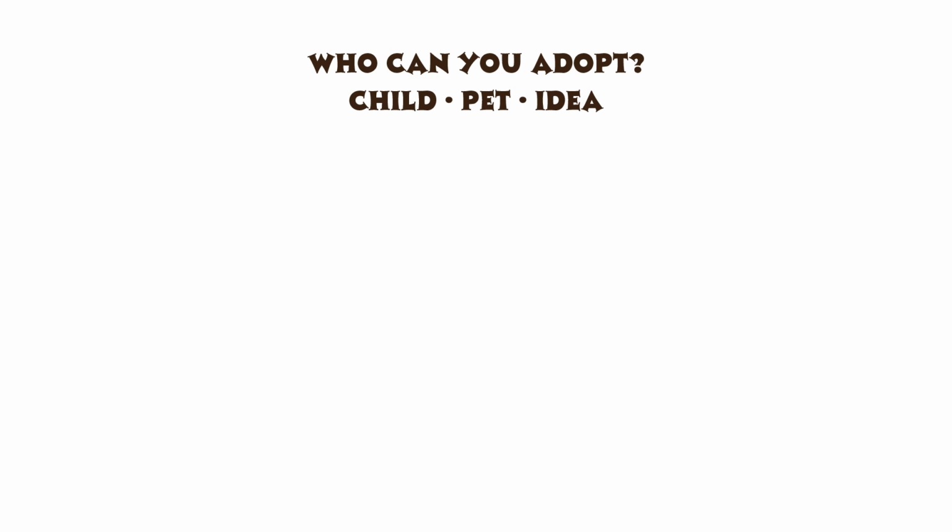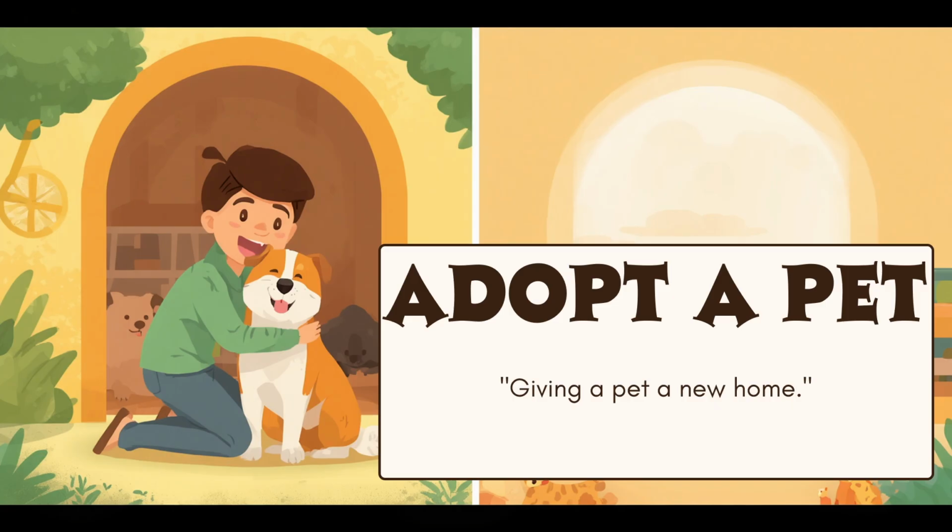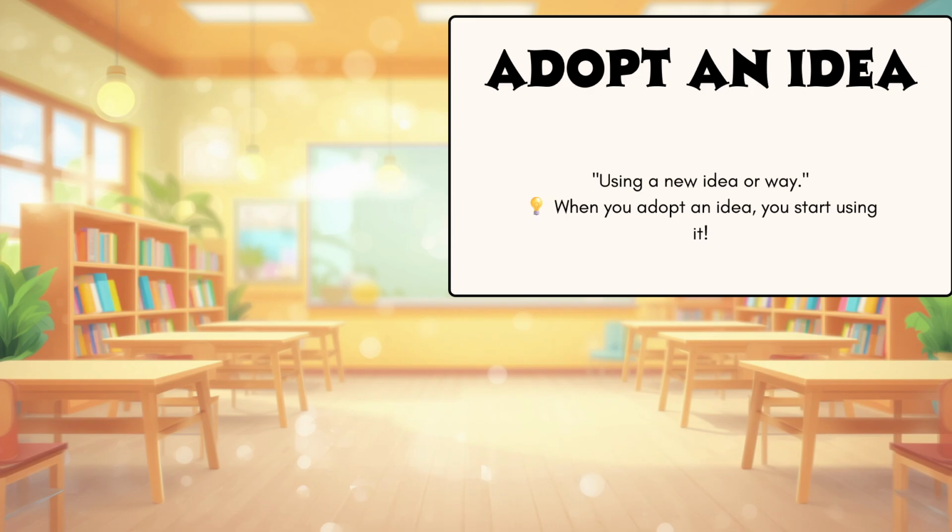Adoption can happen in families, homes, or workplaces. To adopt a child means to become the child's parent by law and love. The child becomes part of the family forever. To adopt a pet means to take an animal home and care for it. Many people adopt dogs or cats from shelters. To adopt an idea means to start using or believing in it. For example, a company can adopt a new plan or rule.